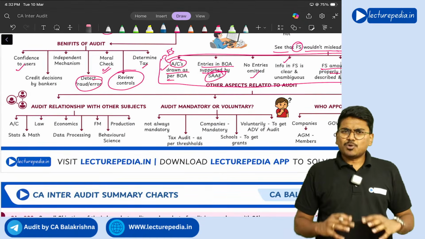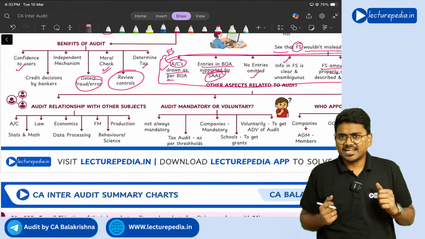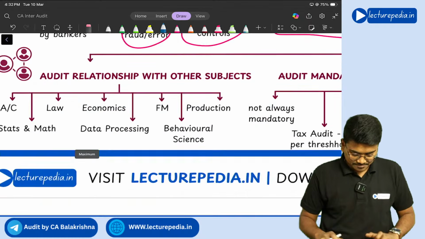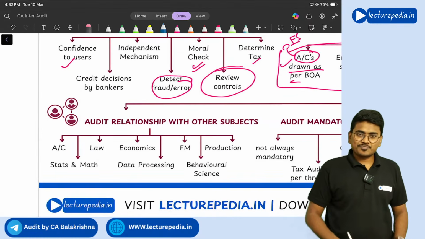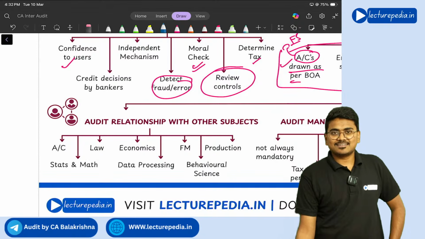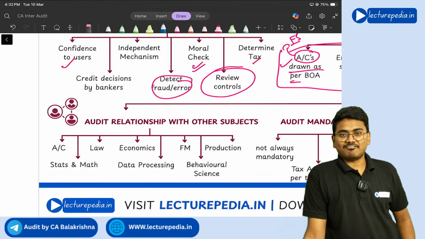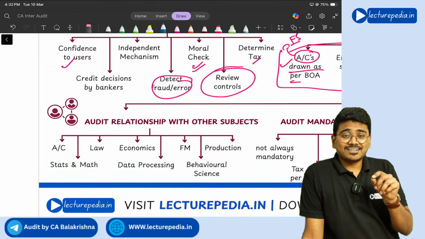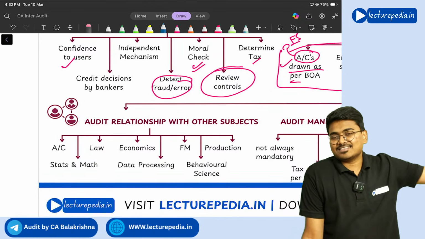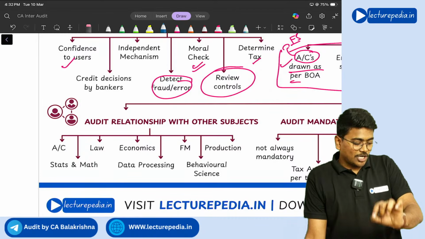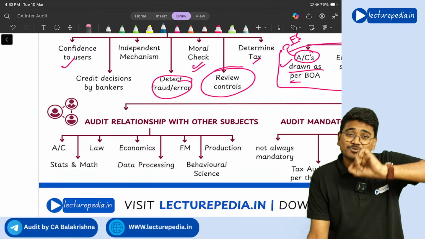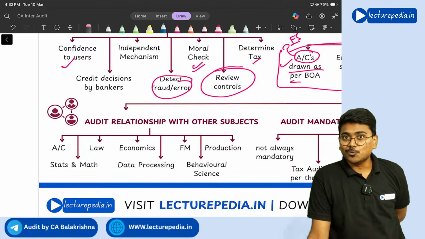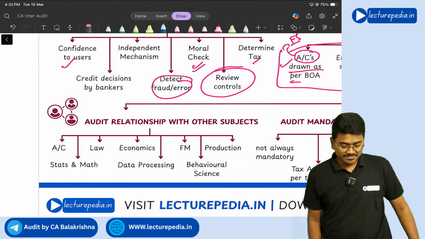Next, some more aspects related to audit. Now, the subject audit is a playboy. Why is it a playboy? Because it has relationships with various other subjects. How is it related to various other subjects?